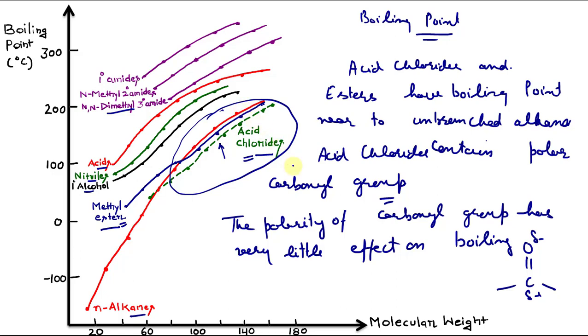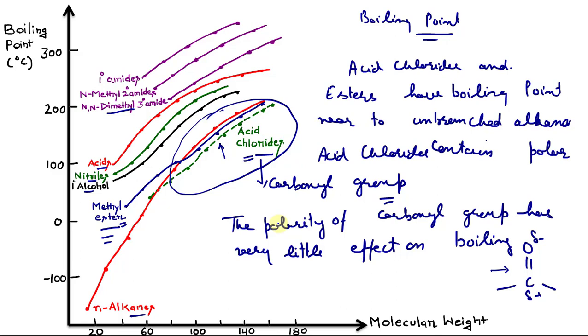Esters and acid chlorides have boiling points similar to unbranched alkanes because they lack hydrogen bonding among their molecules, and even though they have polar carbonyl groups, the polarity does not have much effect on their boiling point.